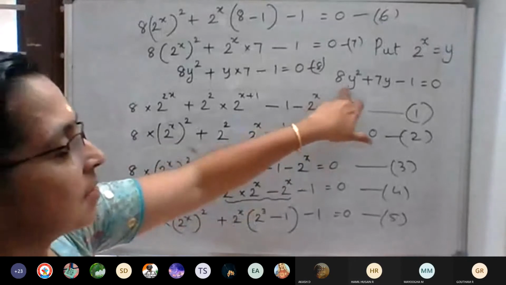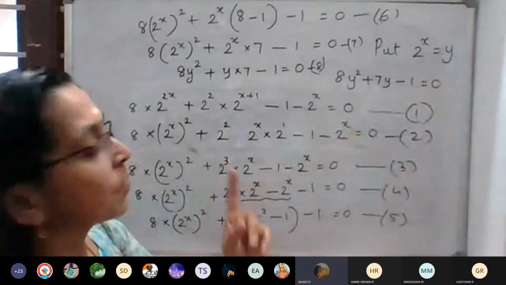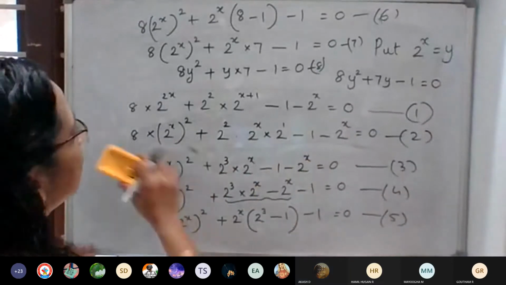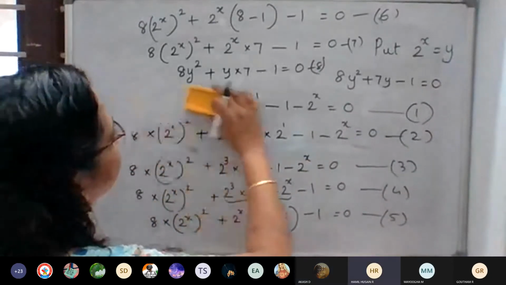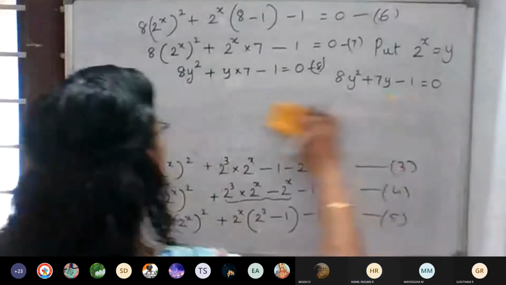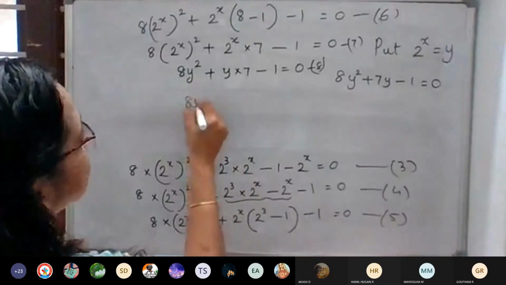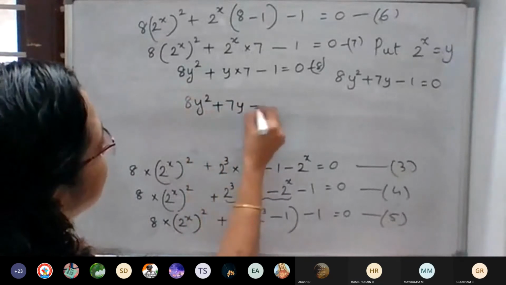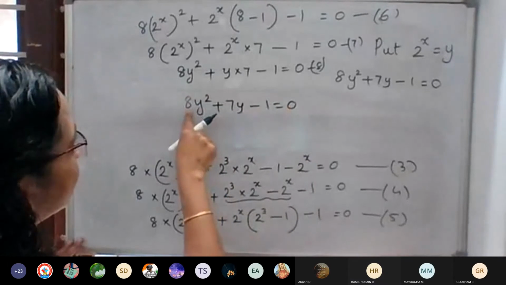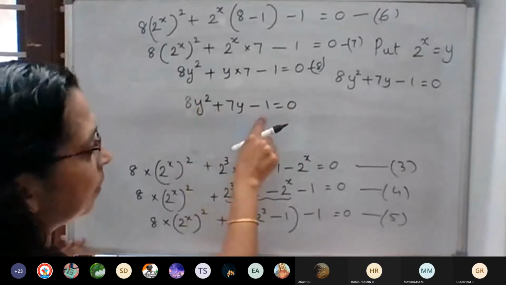So last we got 8y square plus 7y minus 1 is equal to 0. Dash into dash should be what? In the middle term, splitting the middle term, what will be? 8y square plus 7y minus 1 is equal to 0. Here 8 is the coefficient of y square, so that also you have to multiply.